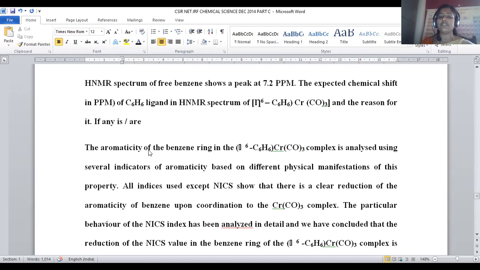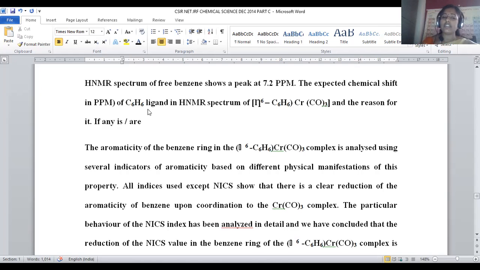Initially, pure benzene is more aromatic in nature. But this benzene complex is said to be an organometallic complex. Whenever carbon-containing compounds are added to a metal, those are called organometallic compounds. So when this organometallic compound is formed with chromium, its aromaticity will be reduced, not completely lost. Aromatic nature will be reduced to some extent.